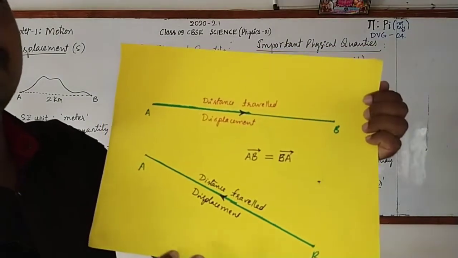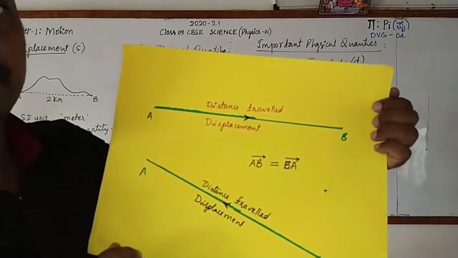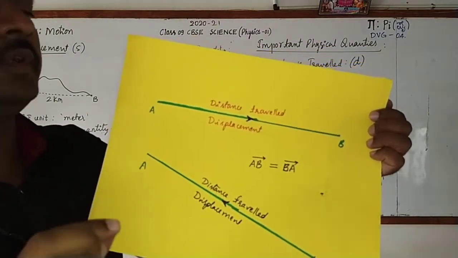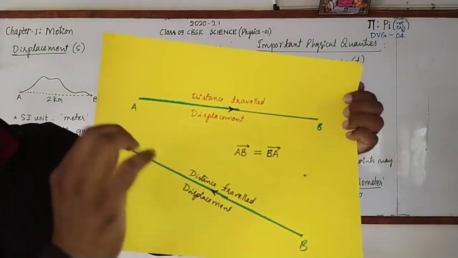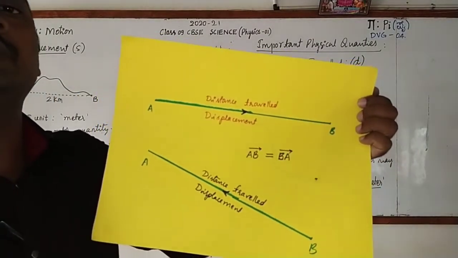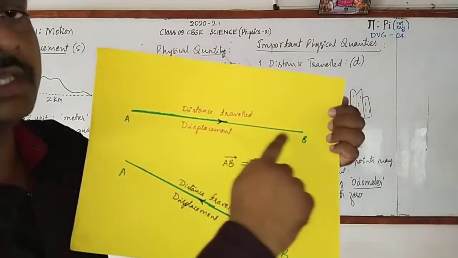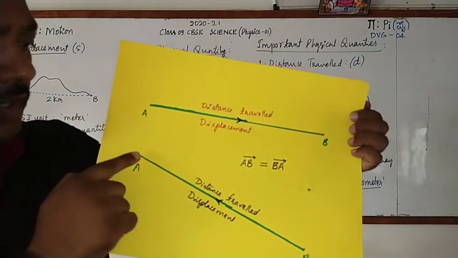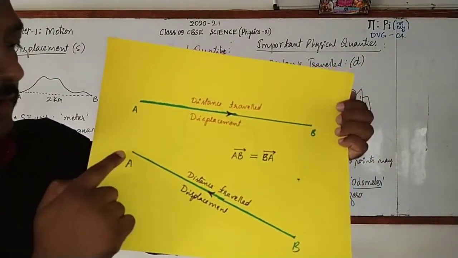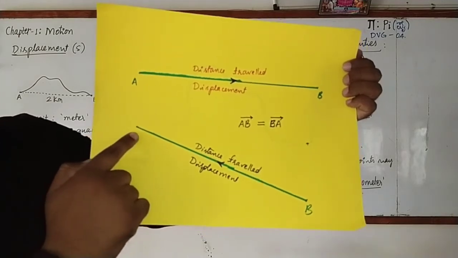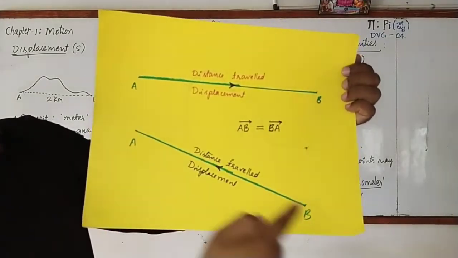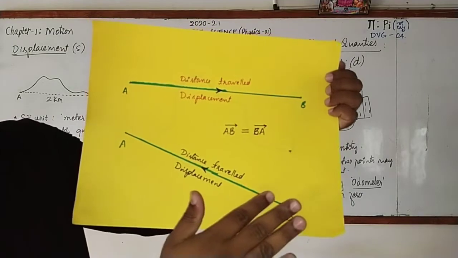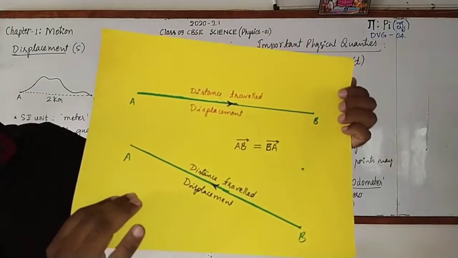That is also 5 km. Why? The magnitude of distance and displacement will both be equal if and only if a body moves along a straight line. Now here also you can notice that the displacement of a body from A to B and the distance A to B or B to A are both the same.